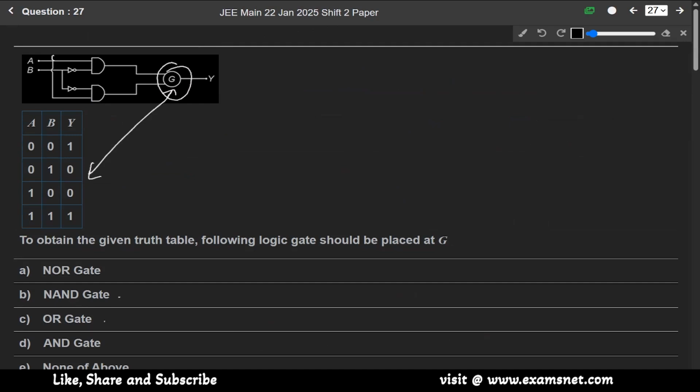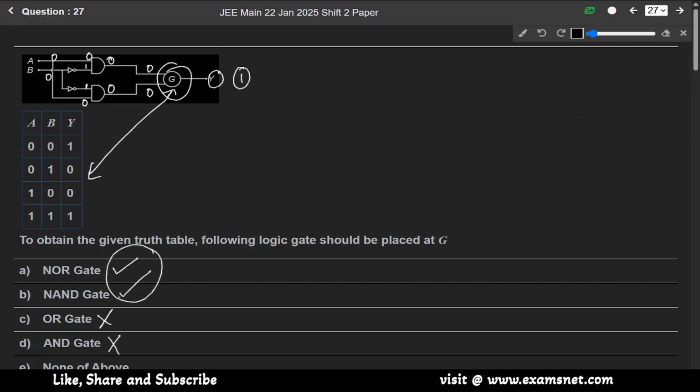So when A is 0, B is 0, this 0 in the AND gate will be 0. This is a NOT gate, so it will become 1. It will be 1 and 0. 1, 0 in the AND gate will be 0. So here is 0, here is 0, but Y is coming as 1. So it is not the OR gate or AND gate. It may be the NOR gate or NAND gate. So there are only two possibilities left.